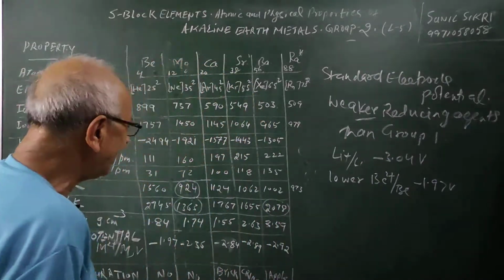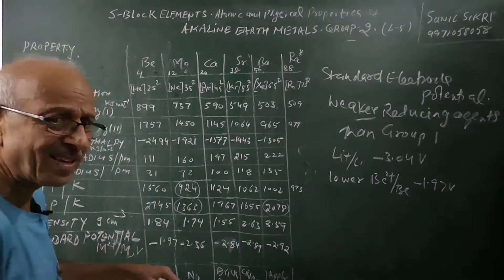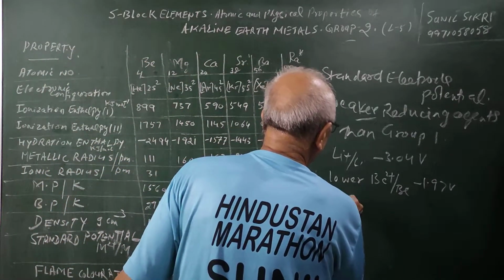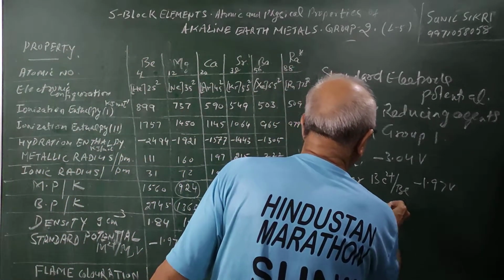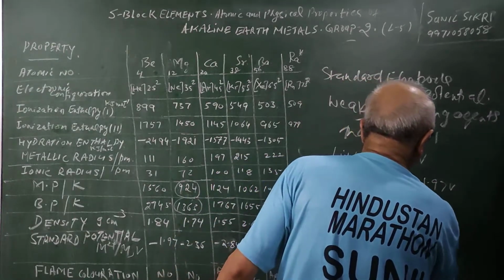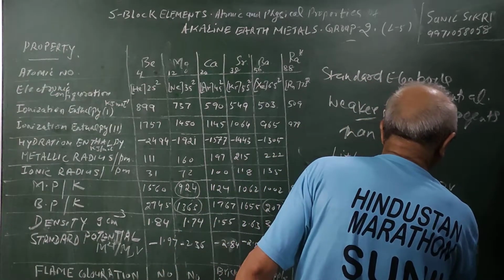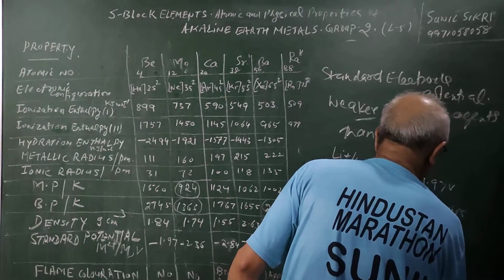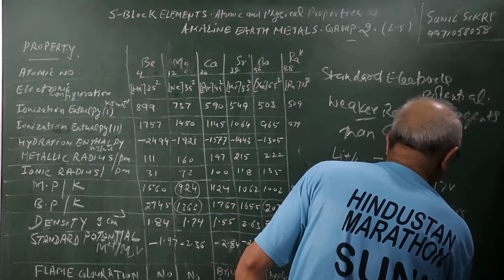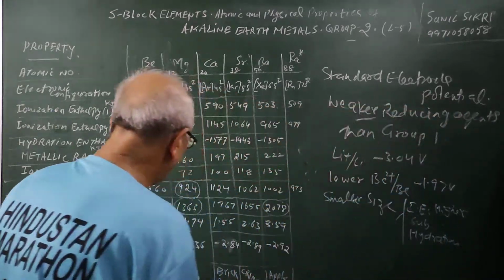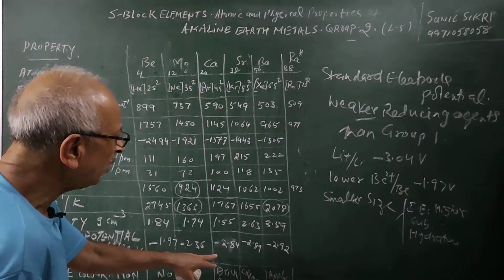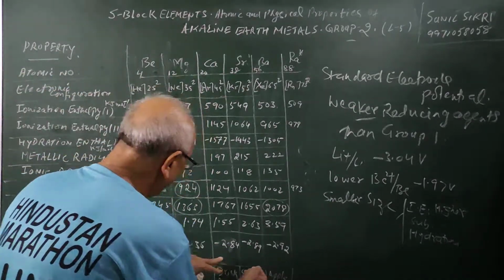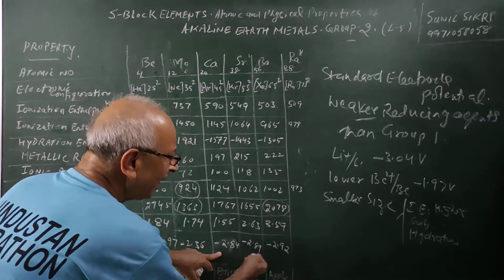So this shows that their reducing character is less than the alkali metals because their size is smaller and ionization enthalpy is higher. It depends on the sublimation enthalpies, you know that, and also on the hydration. So it's a combination of all these three. But as you go further, you find their electrode potentials are becoming more negative. Therefore, calcium, strontium and barium are becoming stronger reducing agents, and these values are almost the same.